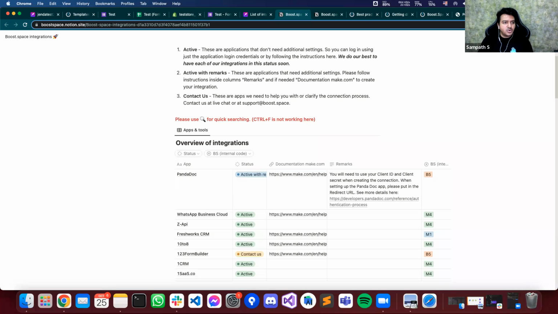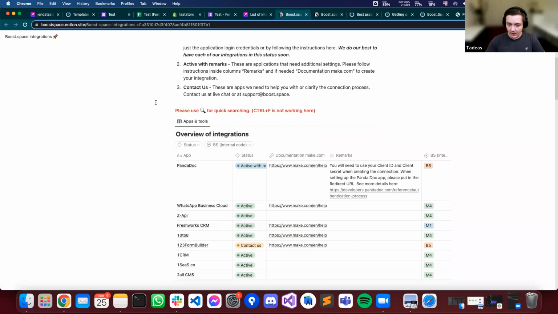And Node has another question. There are a lot of apps that are on Make, but not on BoostSpace, for example, workflow. How can we get all integrations, as they are critical? So no, all you have to do is just follow the documentation. And Taras, is it possible to make the documentation easier for people to find, like showing the link to the documentation if they are looking for an integration but it's not showing up, so people can go and read that? It'll make it much easier.